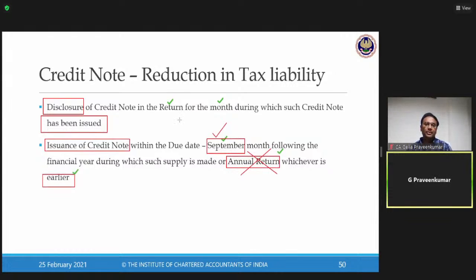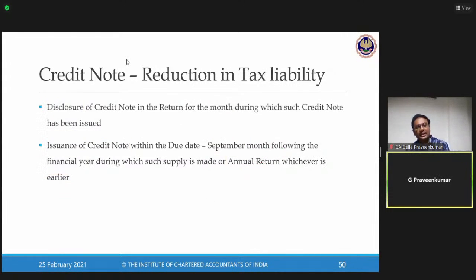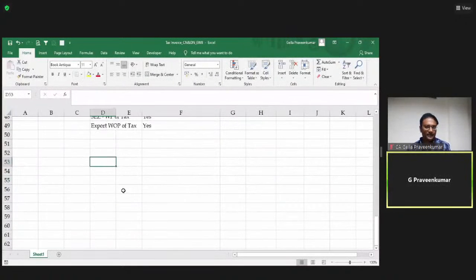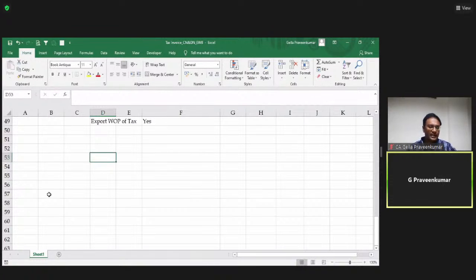Now let me come to my Excel file to give you a detailed understanding of this provision. Please confirm you are able to see my Excel file. Now, this credit note under section 34. Let us understand various provisions, then see how each is covered under section 34 or not.